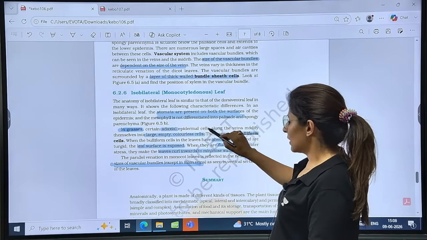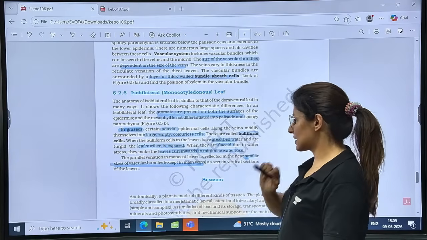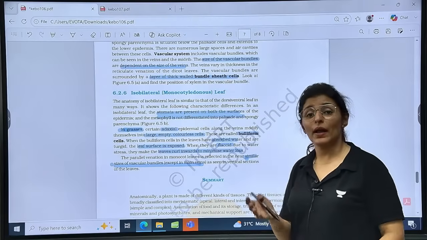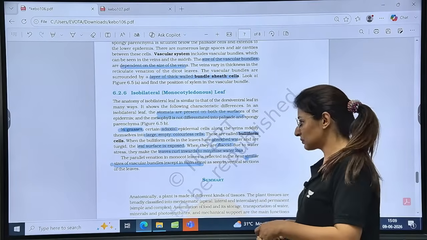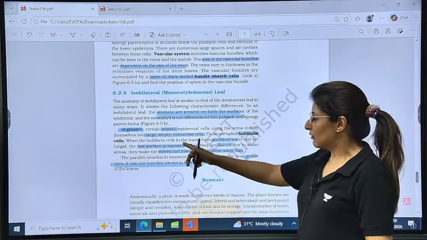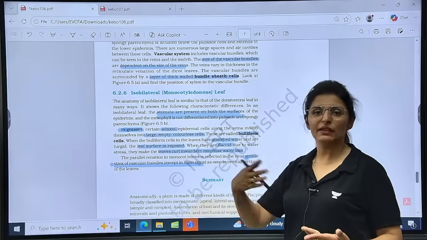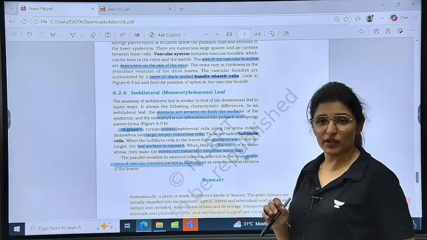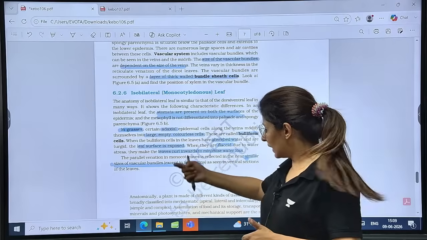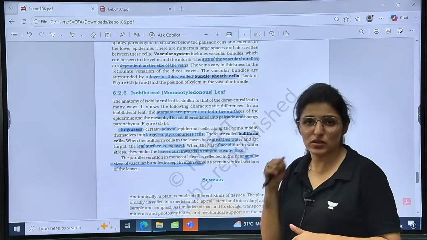Epidermal cells along the veins modify to form large empty colorless cells known as bulliform cells, also known as motor cells. Why? Because they show movement basically, or help in the movement. When bulliform cells absorb water, the leaf surface is exposed, the leaf is open. But when there is a water stress, bulliform cells will lose water. Leaves are going to curl inward to minimize the surface area and to reduce transpiration.